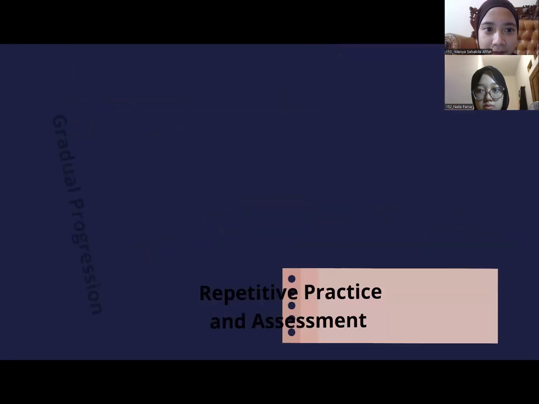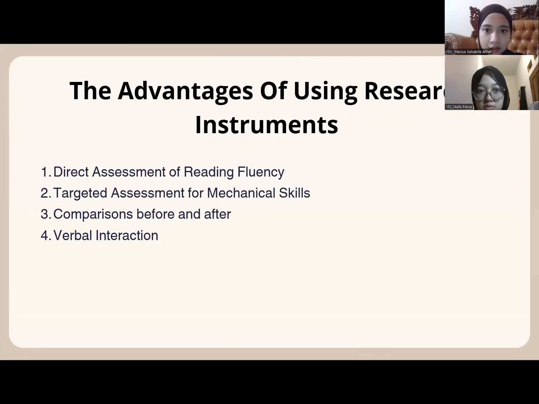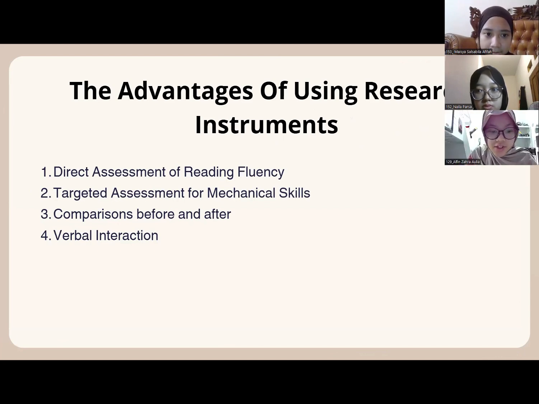Next slide. Okay, the advantages of using research instruments. Oral reading tests are direct measures, since a researcher or educator would be able to observe and test the smoothness or accuracy with which a student is able to decode a given text.